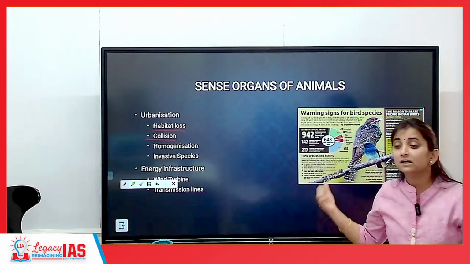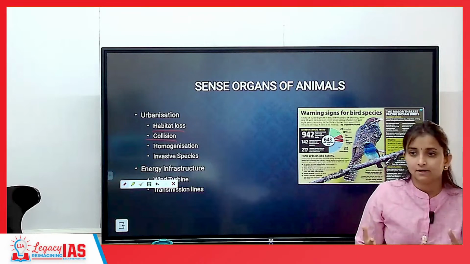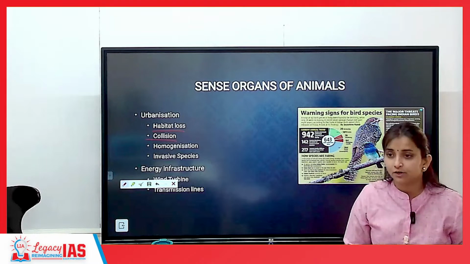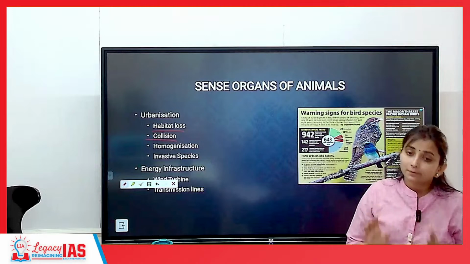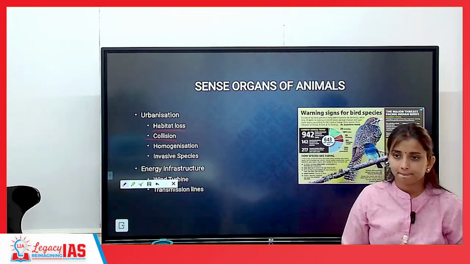Birds are also dying by collision with buses, motors, and vehicles. They are also dying because of all of this. So urbanization is also leading to mass death of birds.